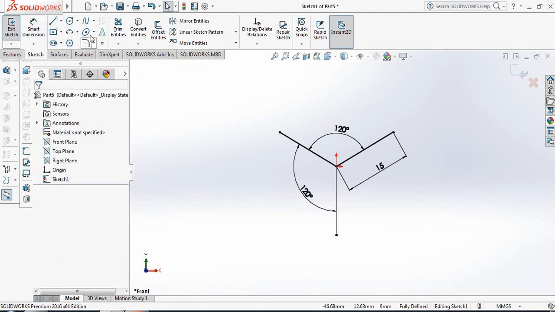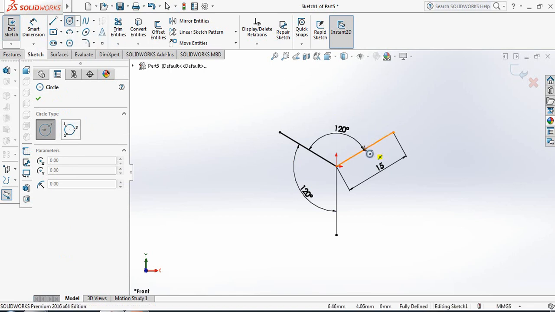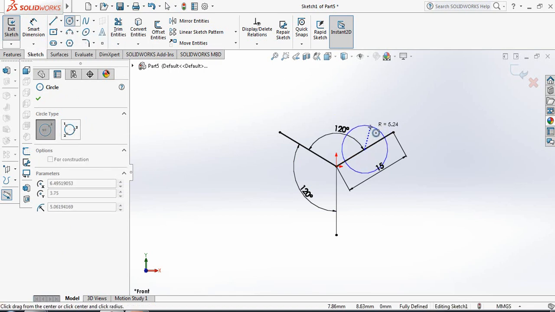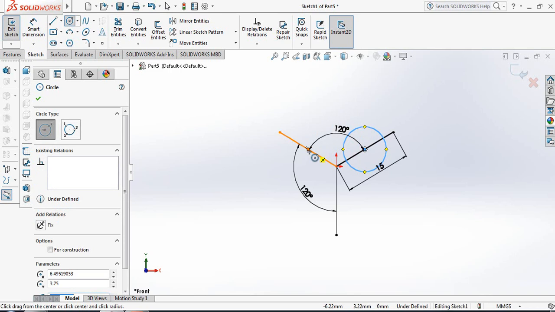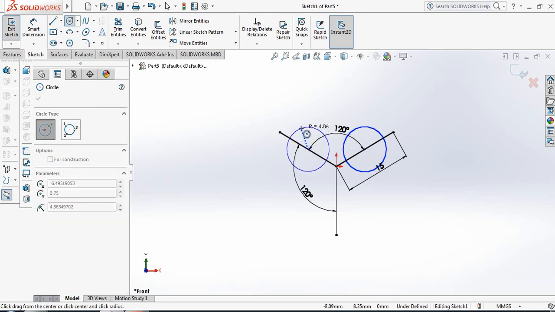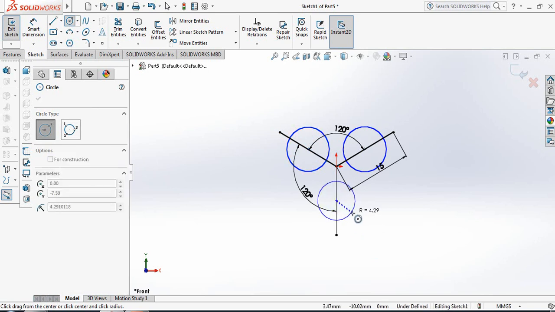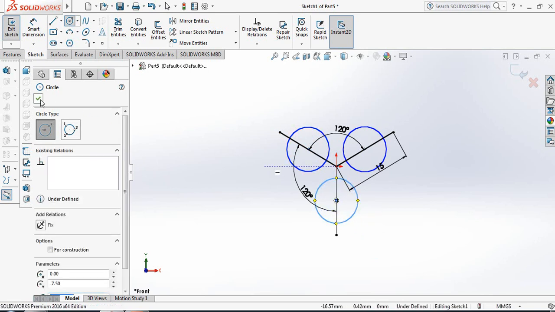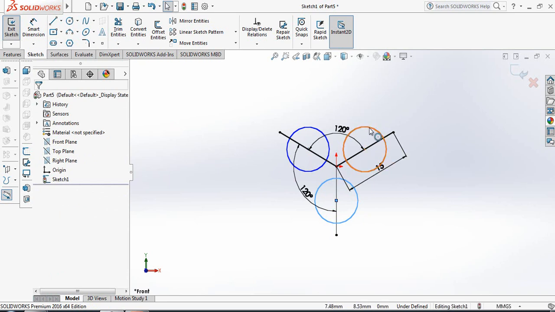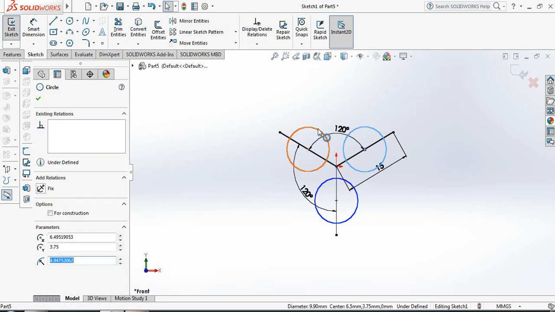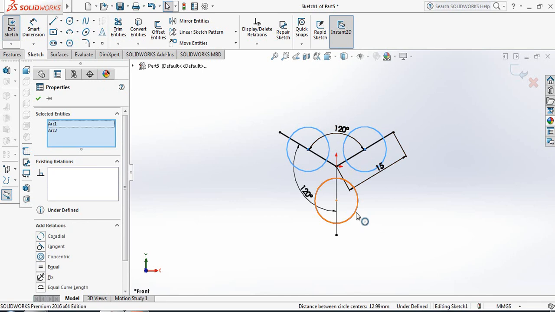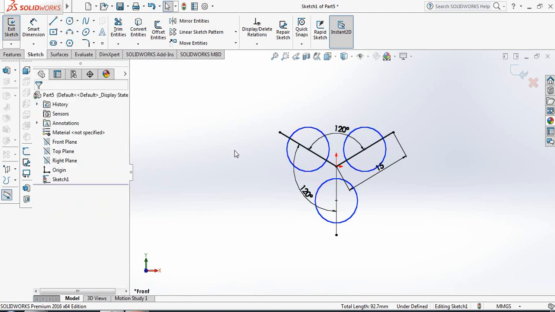Now select circle. Draw a circle from this midpoint, one circle, now two circles, and now three circles. Now select this circle, press Ctrl, select this circle and also this circle, and make them equal.